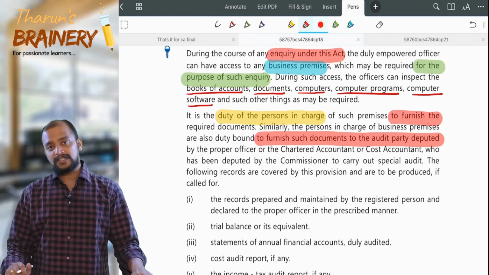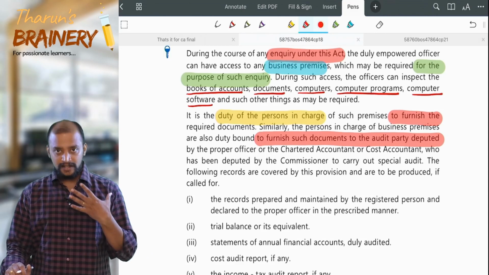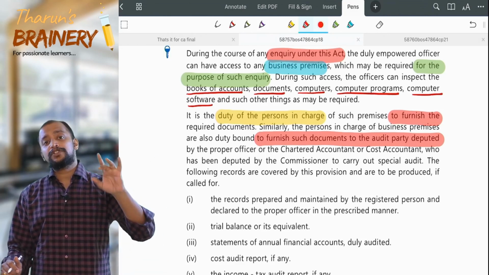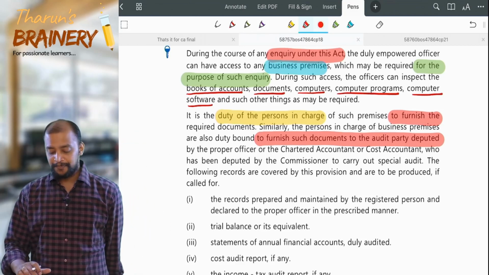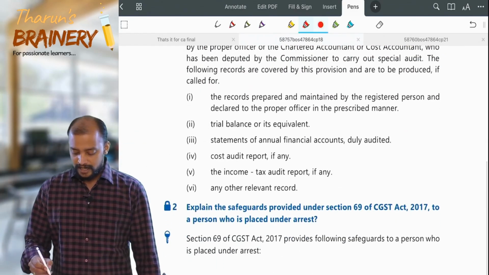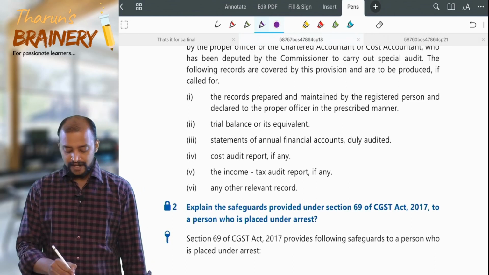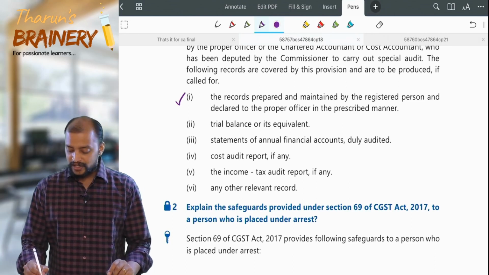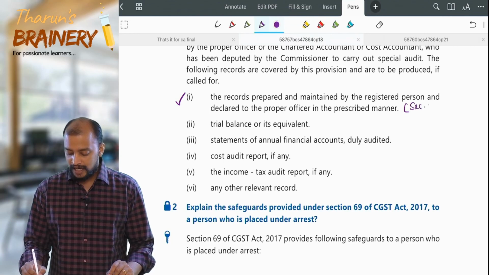What are the records which are required to be submitted? All the books, accounts and records which are to be maintained under section 35. That is point number 1. This is section 35, all the records which are to be maintained.